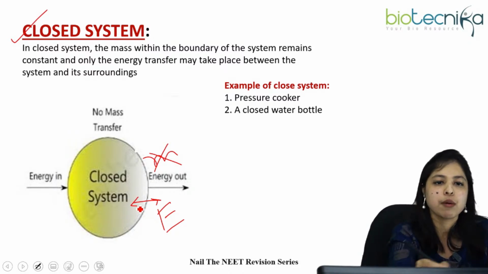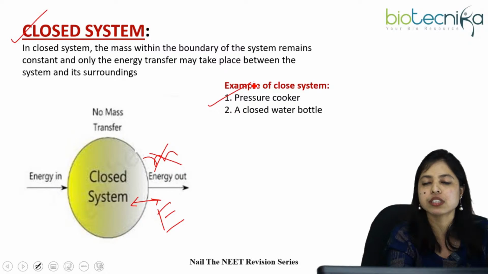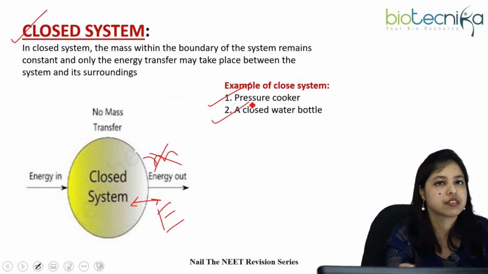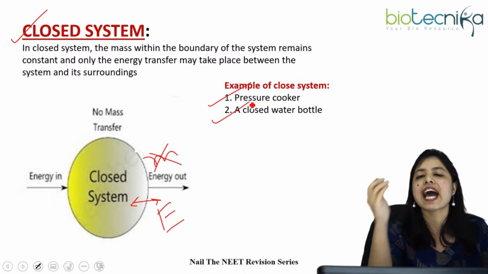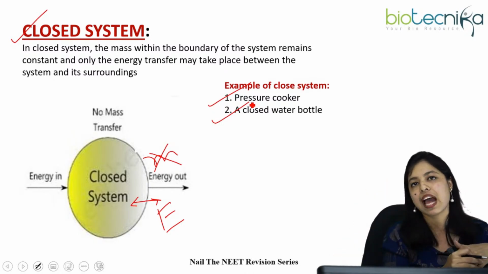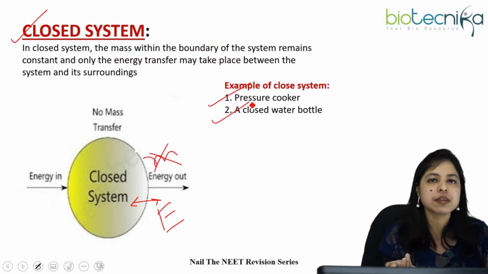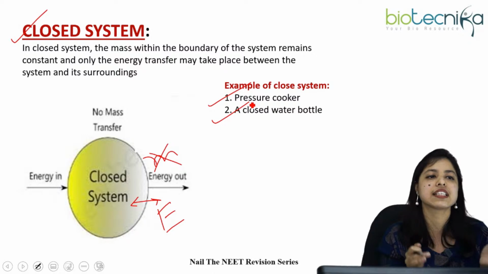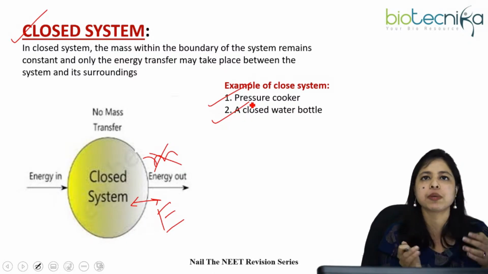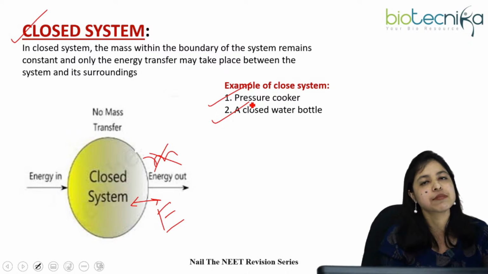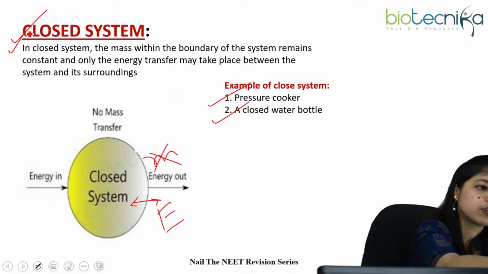So what is the example? Pressure cooker. Obviously, it's an example of a closed system because that is already covered. You know that when we cook, obviously it is covered. And also a closed water bottle is an example of a closed system. The water bottle we took as an open system when it is uncovered becomes a closed system when it is completely covered. Because mass cannot be exchanged, but still it can be cooled down, it can be heated also, right? You can see the temperature change, everything. So energy can be exchanged between the system and the surroundings. That's why that is the example of a closed system.